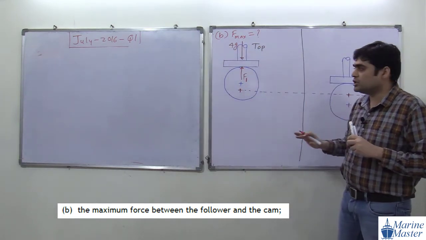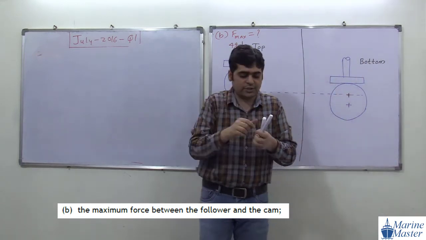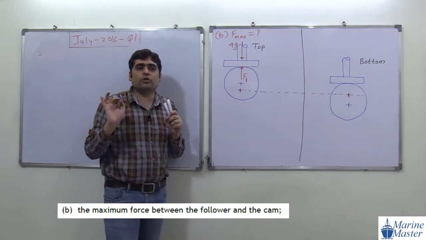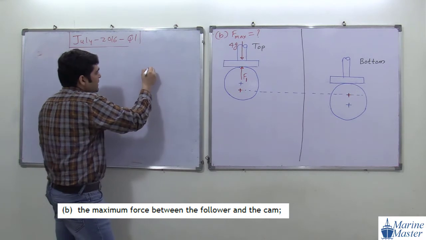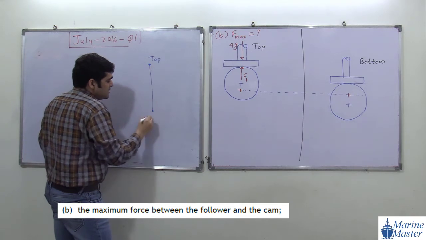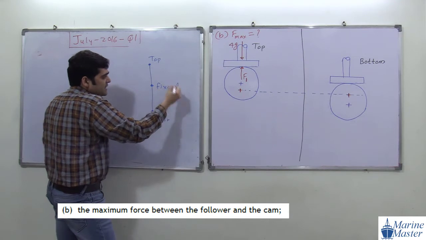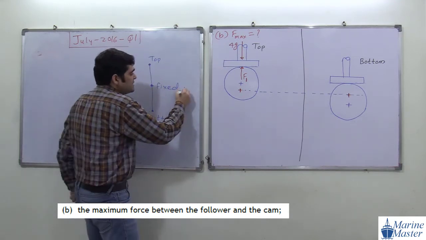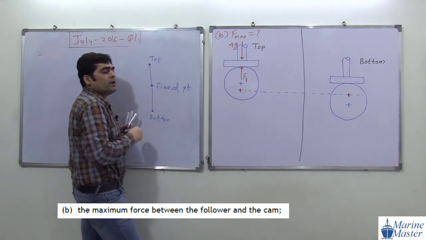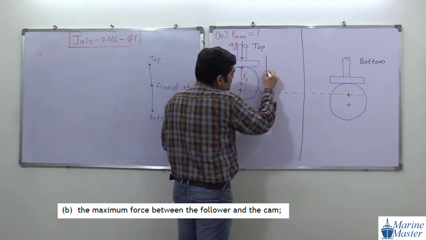So here this is the topmost situation. So this is the force F1, when our position is topmost. Try to see the scenario here. What will be the direction of acceleration for the topmost position? This is the topmost point, and this is the bottommost point, and this is the fixed point. And we discussed direction, acceleration is always directed towards what? Fixed point. So when our follower is at this location, acceleration is downward.